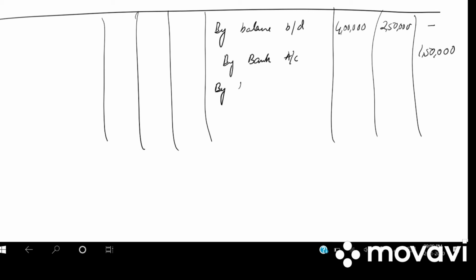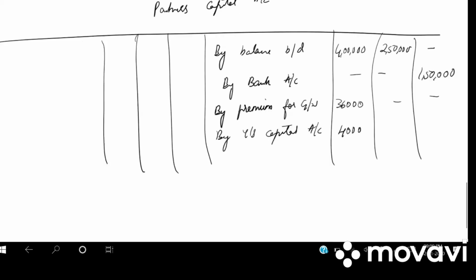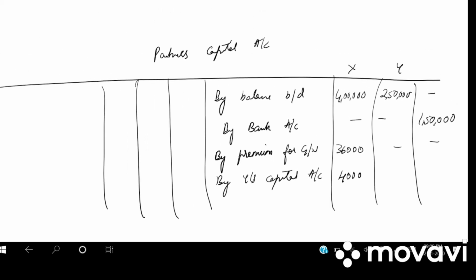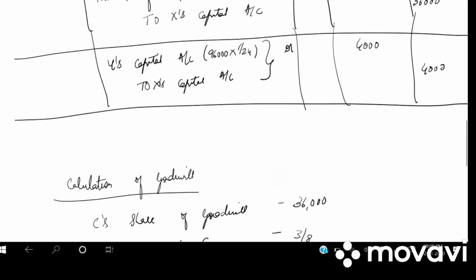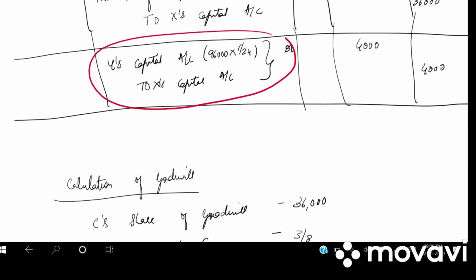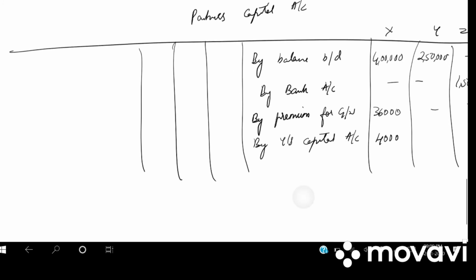Then we have by premium for goodwill, 36,000 is given only to X. And then we have by Y's capital account, 4,000 is given to X. Correct? That is Y's capital account to X capital account.